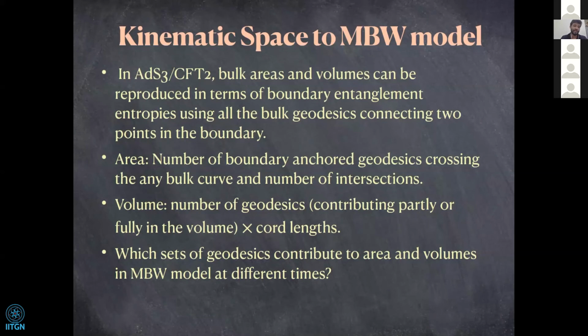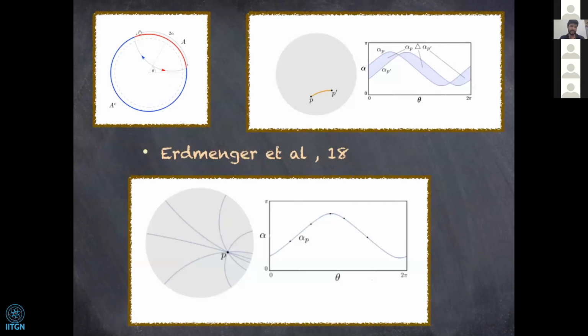So what we want to look at is which set of geodesics contribute to the area and volumes in the multi-boundary wormhole model at different times. More specifically, we are interested in what set of geodesics gives this constant volume change, either 4π in the case of a 3-boundary wormhole or 2nπ in the case of an n-boundary wormhole. We haven't yet got to that, but let me say how we represent kinematic space.